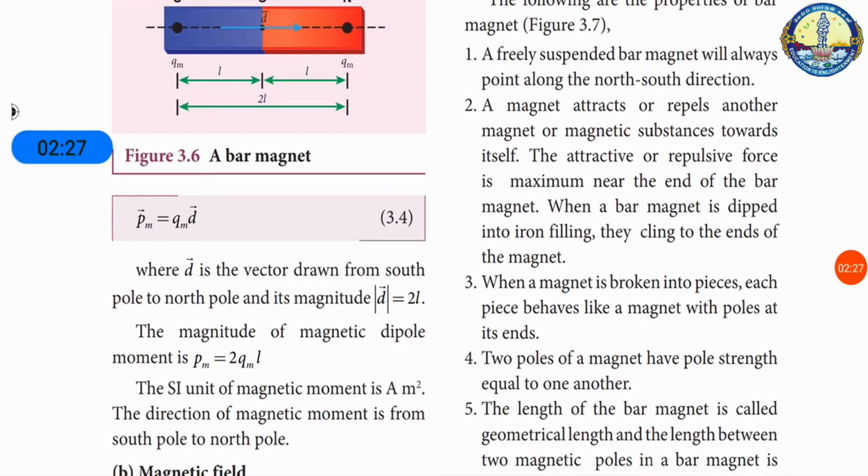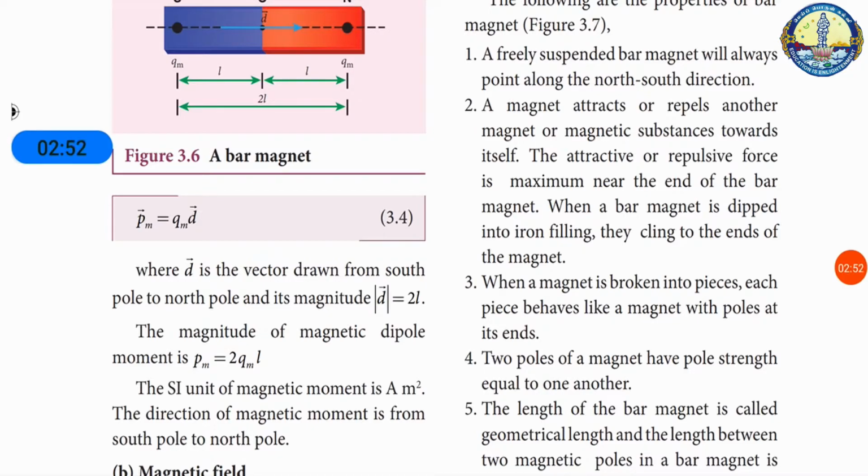Then the properties of a magnet. A freely suspended bar magnet will always point along the north to south direction. That means the magnetic field emerges from the north and merges at the south, which is why we name it the north to south direction. A magnet attracts or repels another magnet or magnetic substance.